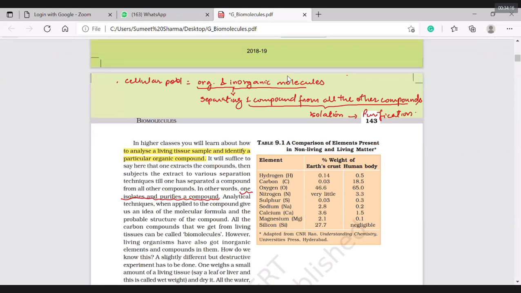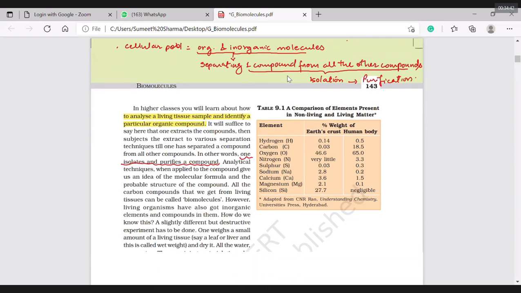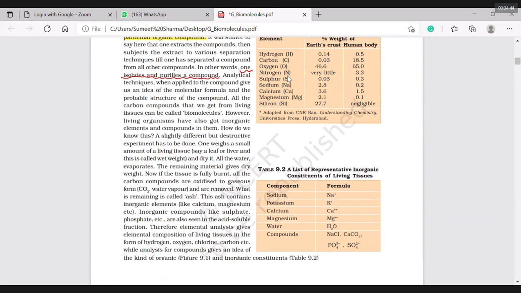My cells are a mixture of protein, carbohydrate, lipids, and salts like sodium, chlorine, etc. So many things are there. I want to separate out proteins from it. If I say it is 99% pure, there may be a 1% impurity, which may be carbohydrate, lipid, or anything. That is isolation and purification. That will come in the later classes, not here.